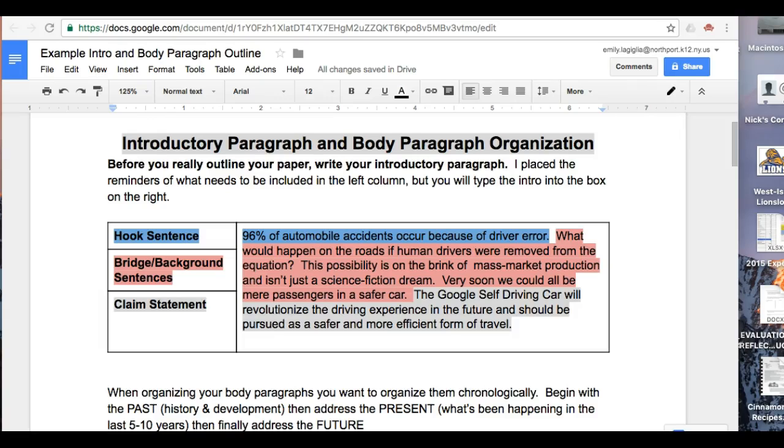Okay, so today we're going to talk about how to write your introductory paragraph. This should be a brief review of what goes into an intro paragraph, and then how to outline your body paragraphs and start to kind of structure how you want to write this actual paper.